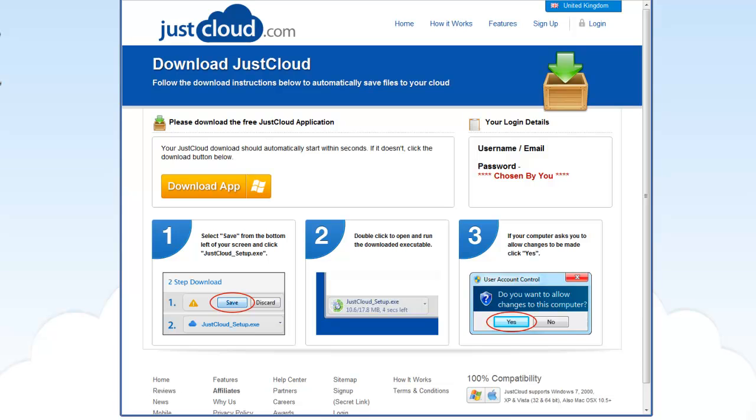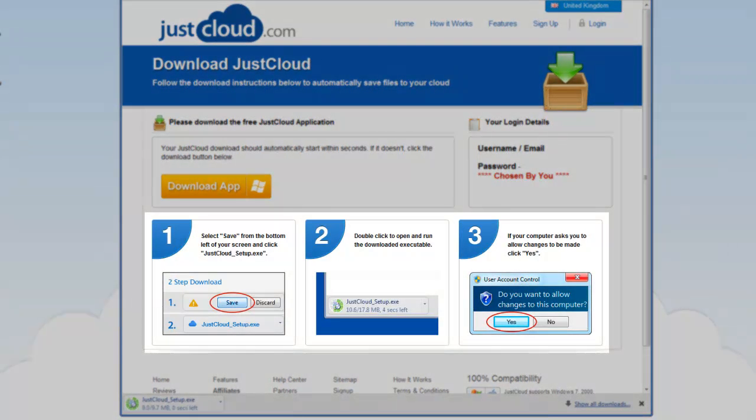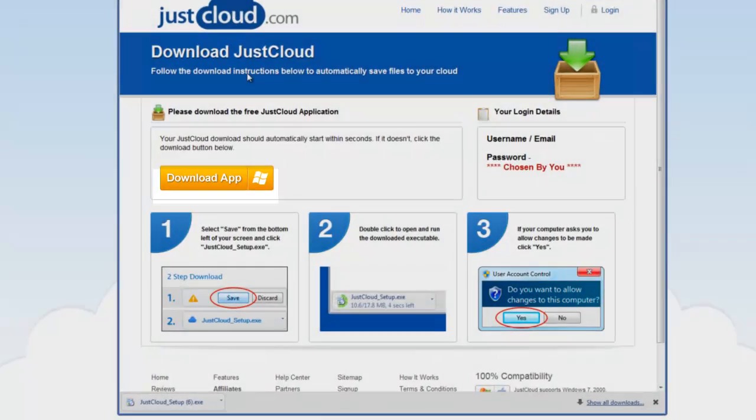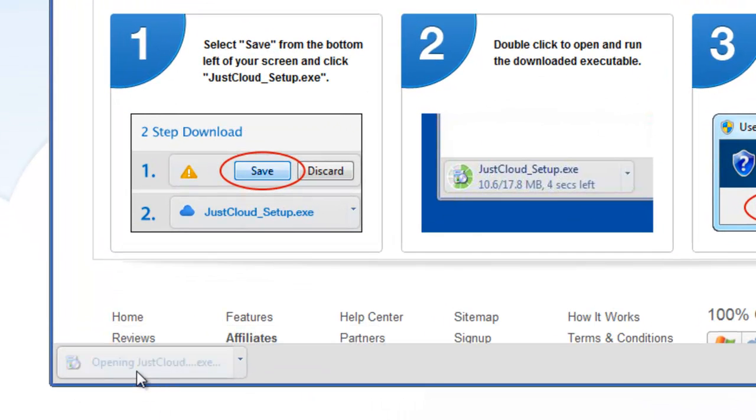It depends on how you have your browser set up. However, the website will recognise your browser and give you on-screen instructions. Basically though, if the download doesn't happen automatically, click the download button. Once the download is completed, simply open the installer file and the installation process will commence.